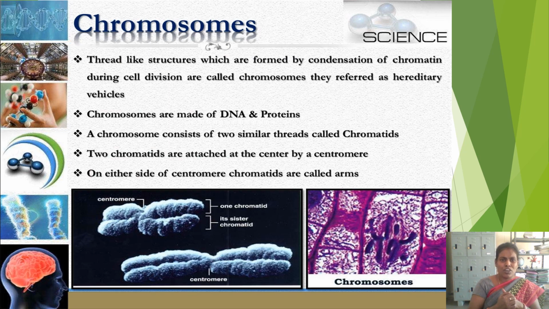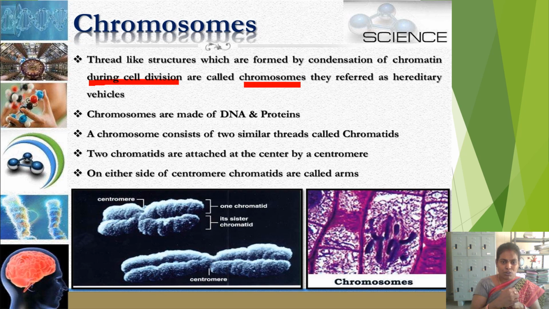Now let us know about these chromosomes in more detail. Chromosomes are the dense rod-like structures which are present during cell division time only. These are called chromosomes, which are referred to as hereditary vehicles also, because they contain all the hereditary information which can transfer from parents to the offspring.